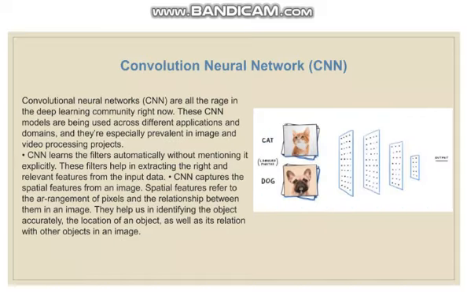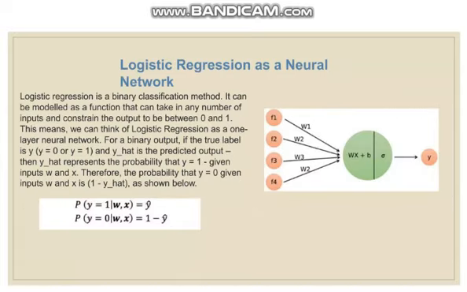Convolution neural network. Convolution neural network, or CNN, is all the rage in the deep learning community right now. These CNN models are being used across different applications and domains, and they are especially prevalent in image and video processing projects. CNN learns the filters automatically without mentioning them explicitly. They help us in identifying the object accurately, the location of an object, as well as its relation with other objects in an image.